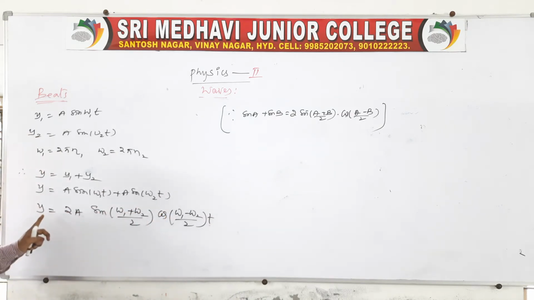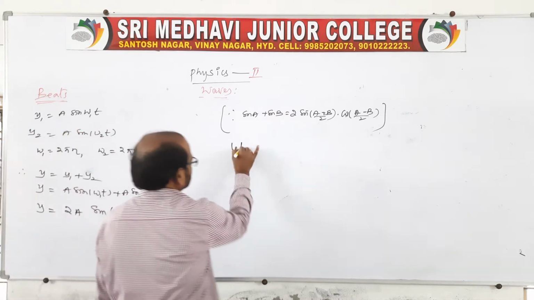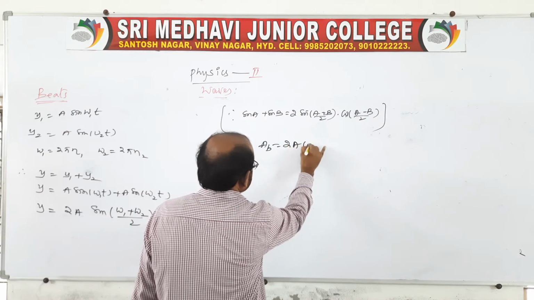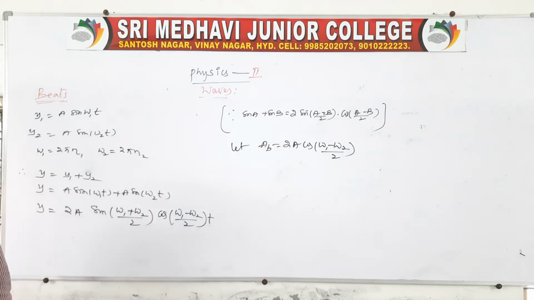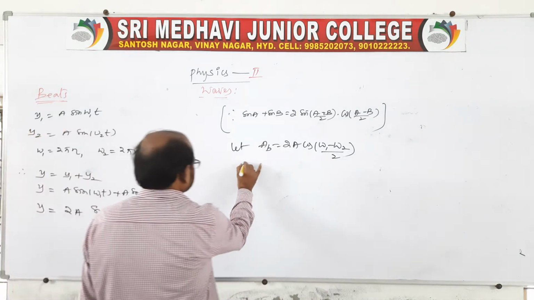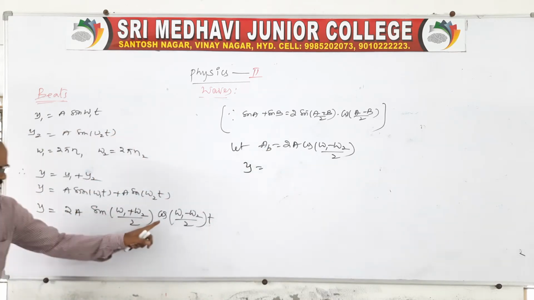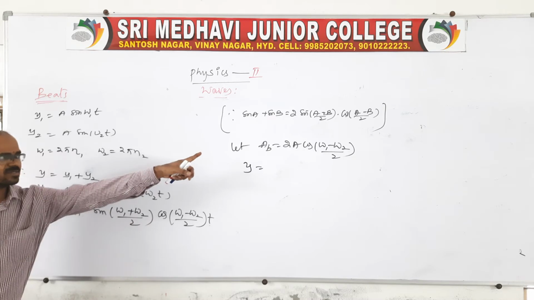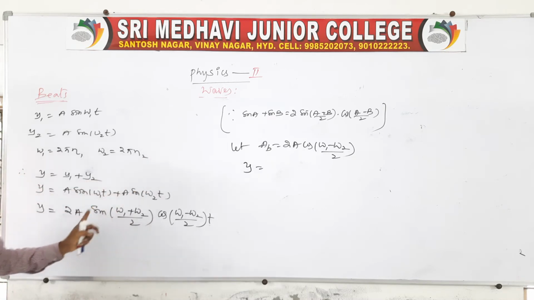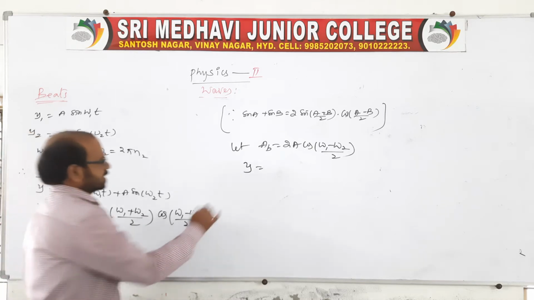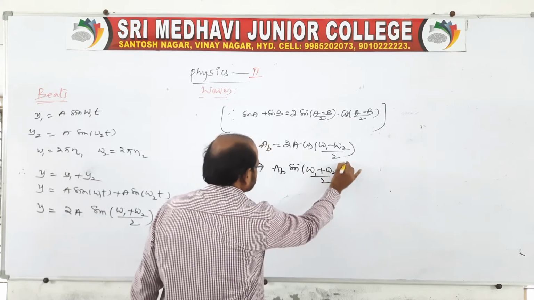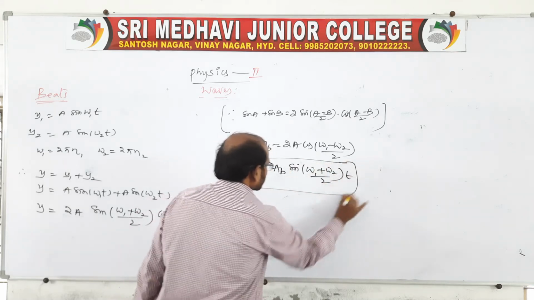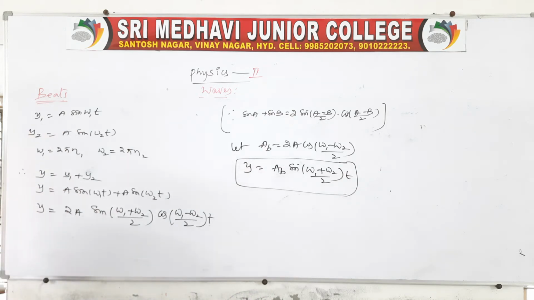Now we can also write y is equal to 2a sin. In this, let us take AB is equal to 2a cos of (omega 1 minus omega 2) by 2 into t, which we can call the beat amplitude. Now you replace it, so that it is AB sin of (omega 1 plus omega 2) by 2 into t. This is nothing but the displacement equation. Here AB is nothing but the beat amplitude, right?